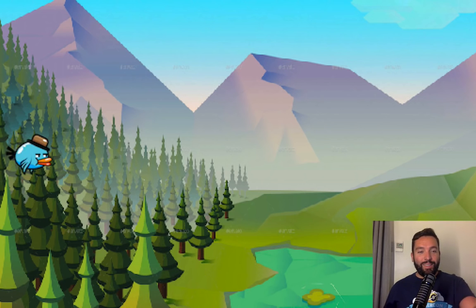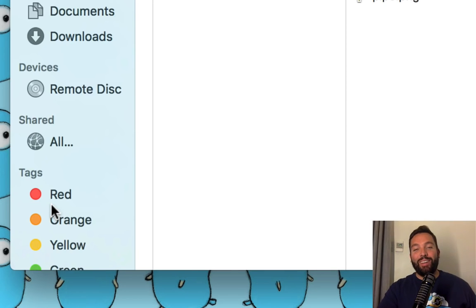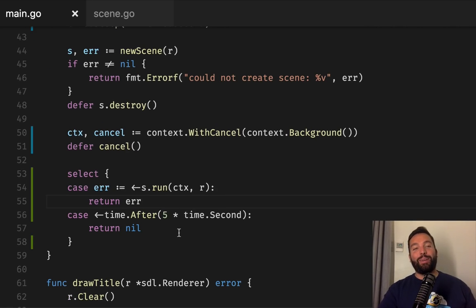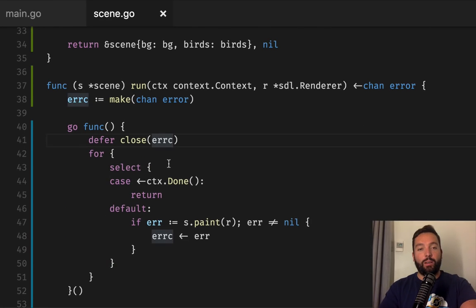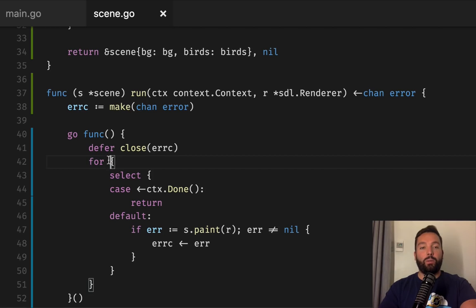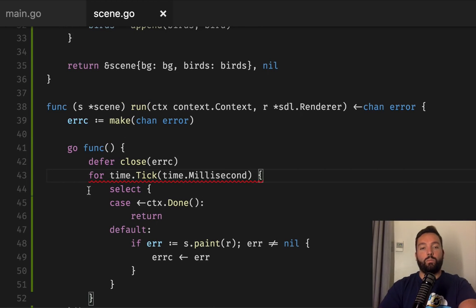Okay, so, oh, you see that? That is kind of crazy. We're moving way too fast. Poor bird. Okay, so we're going to need to slow it down a little bit. And now it's actually kind of easy, because on this for loop, we could do for range in time.Tick, time.Millisecond.